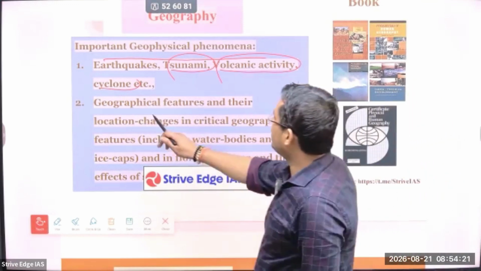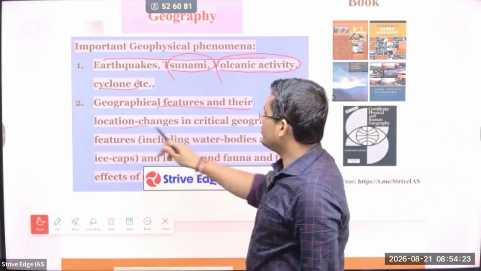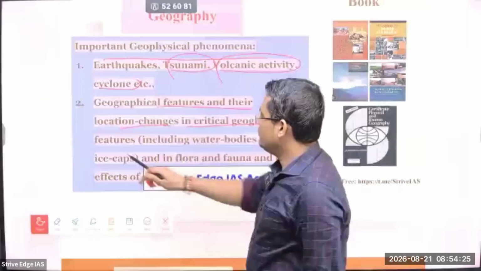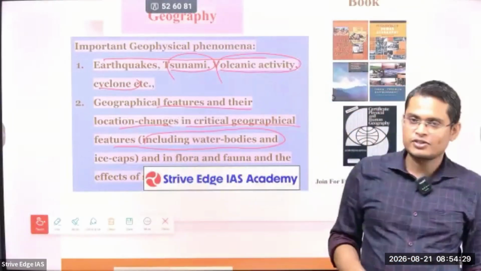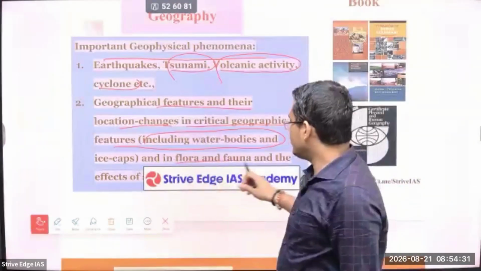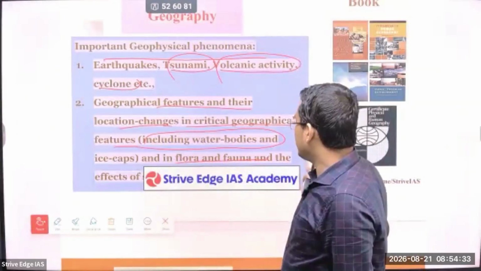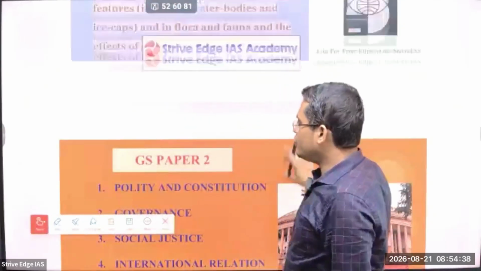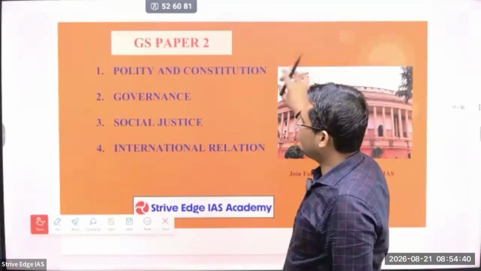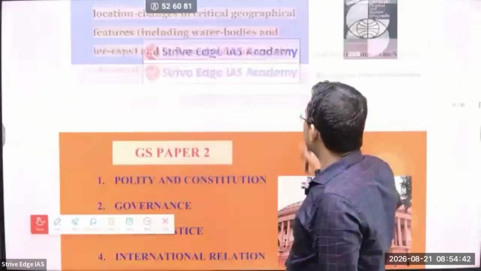Next is geographical features and their location, and changes in critical geological features. For example, water bodies, ice caps, landslides. All these things we are going to see. This is very important from the perspective of disaster management. This PDF I am going to share with you so that you will get a fair amount of idea. So this is all about GS paper 1.